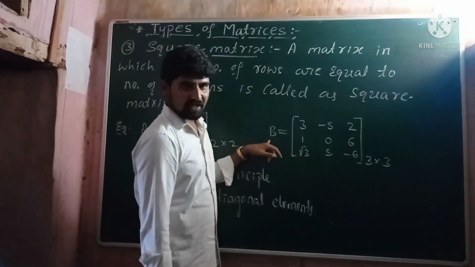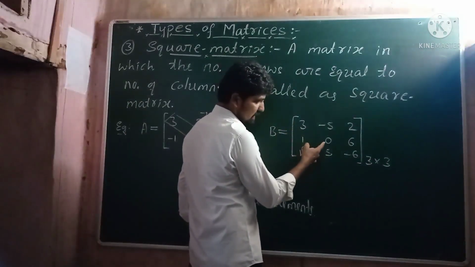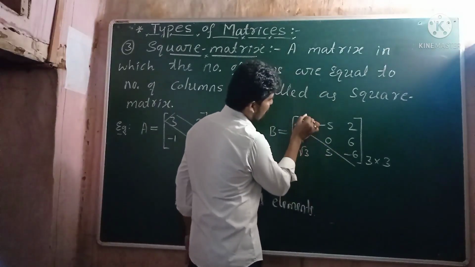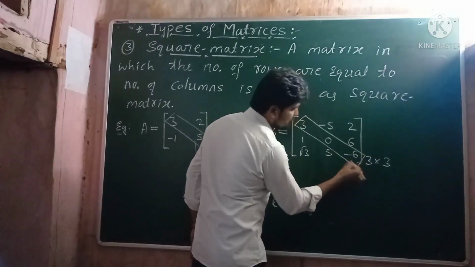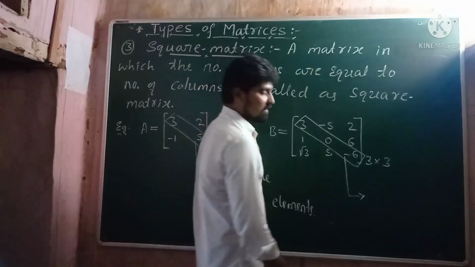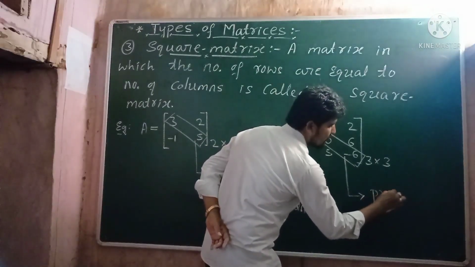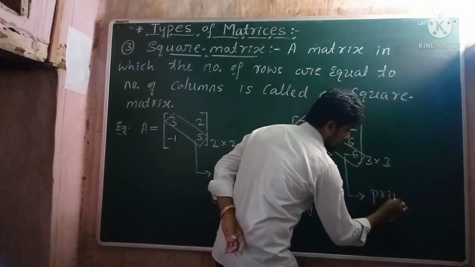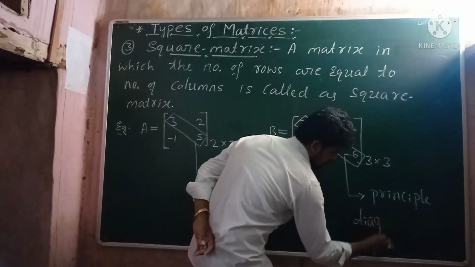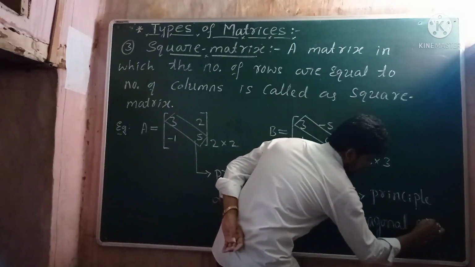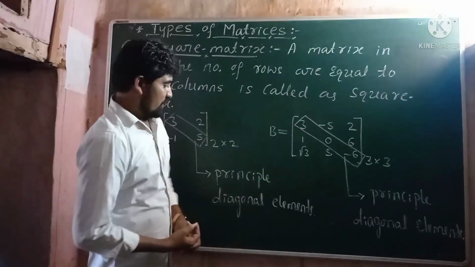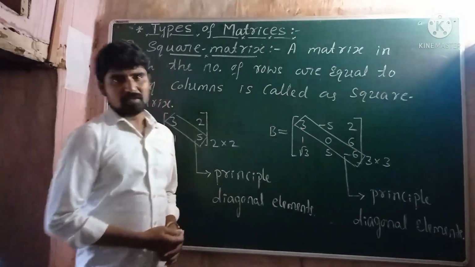Similarly, in the matrix B, the elements 3, 0, minus 6 constitute the diagonal of the matrix B. Hence, these elements 3, 0, minus 6 are called as principal diagonal elements of the matrix B. I hope all of you understood. If possible, take a note.